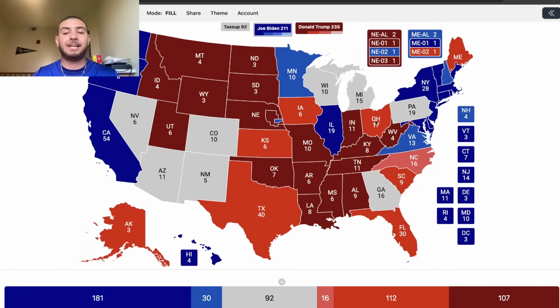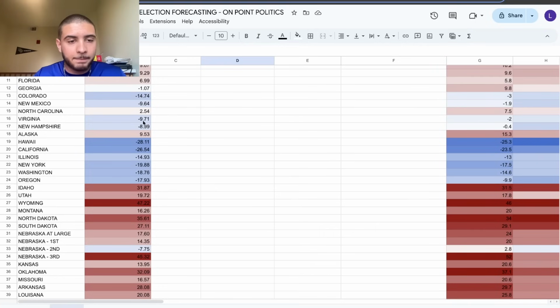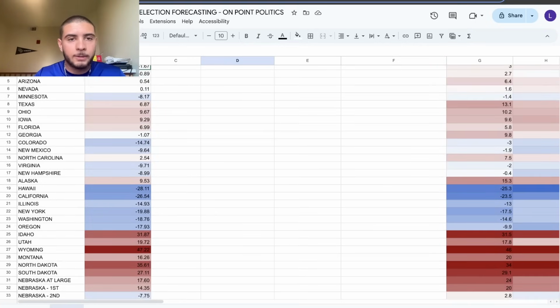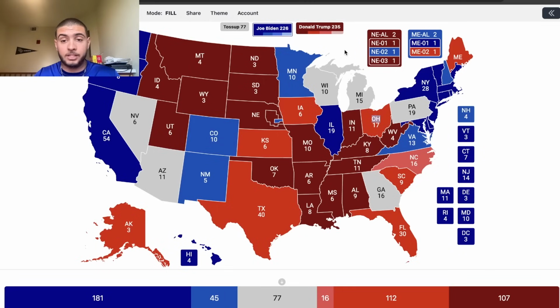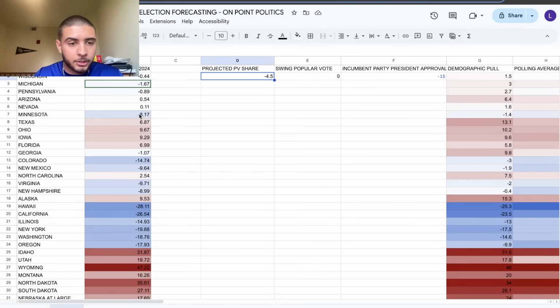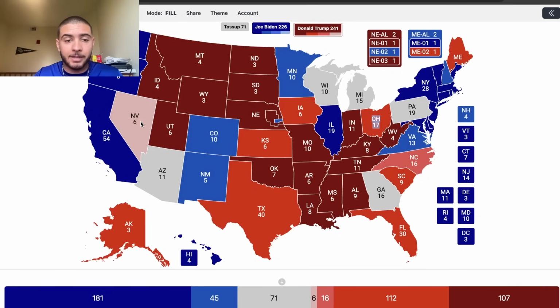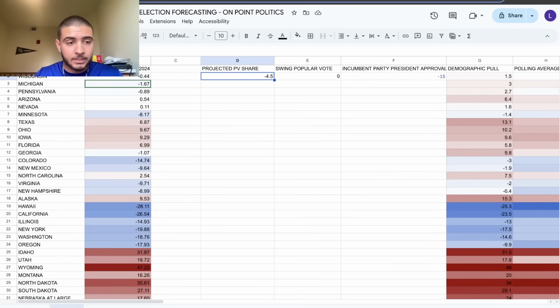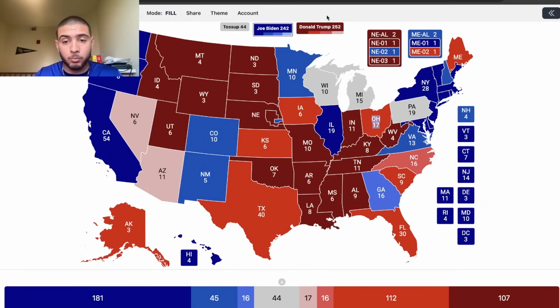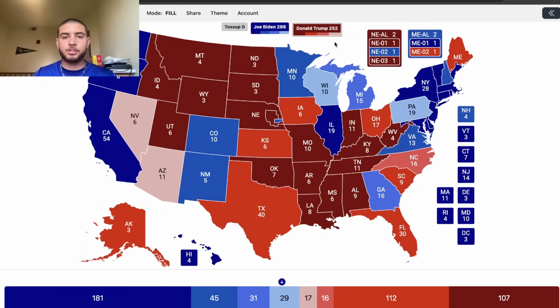Virginia would be slightly less Democratic, which is interesting. It'd be right below the 10-point margin of what it was before. New Mexico would be a little bit closer because Trump would still do better with Hispanics, but Colorado would almost be a 15-point win in this scenario. And if you were to go to the actual swing states, Trump's winning Nevada by 0.11%, winning Arizona by just barely half a point. He's losing Georgia by 1, and he loses Michigan by like 1.5, but he loses Pennsylvania and Wisconsin by tilt margin. So this is what the map would look like according to the model, with the same popular vote victory that Biden got last time.